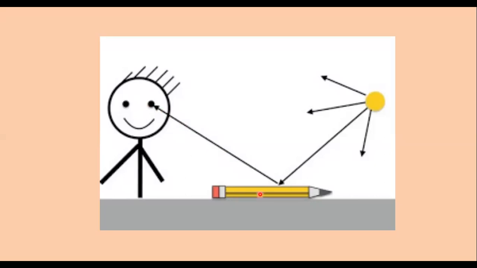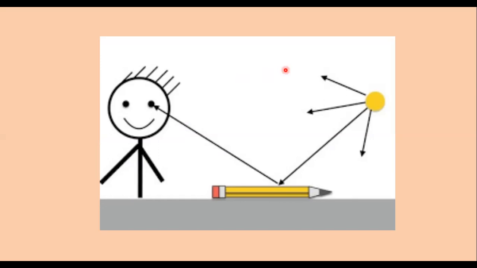So what are the basic things required to see any object? The first thing is a source of light, the second thing is an object, and the third thing is our eyes, which enable us to capture the sense. So this is the process by which we are able to see any object.